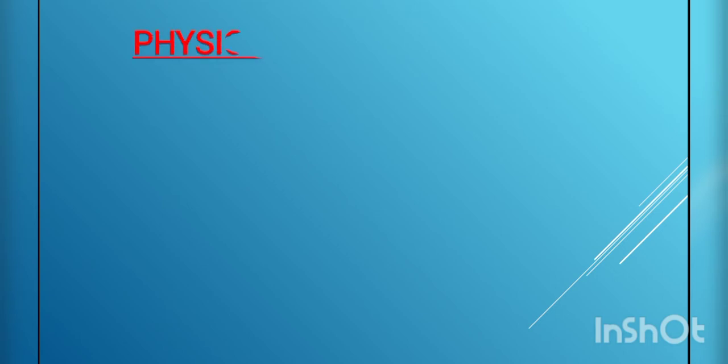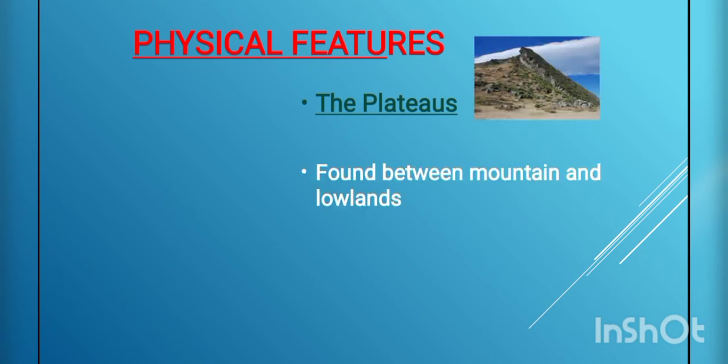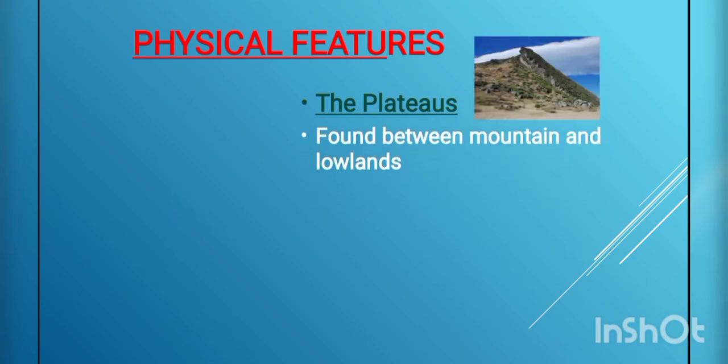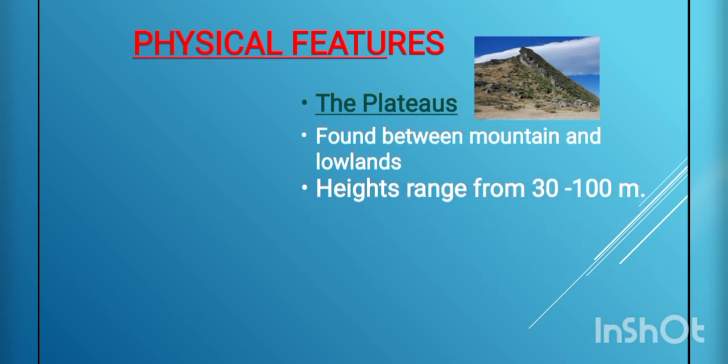Next we are going to learn about the plateau regions. The plateau region is found between the mountains and the lowlands. The height of these plateaus is 30 to 100 meter. They are not very high, only 30 to 100 meter in height.